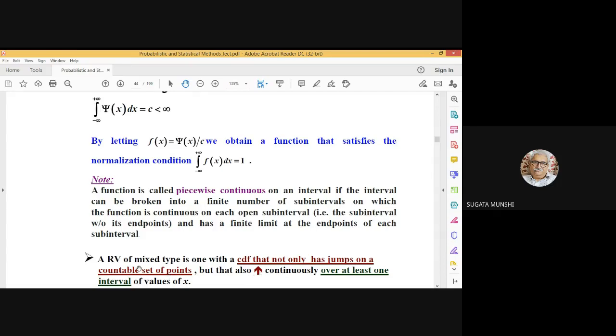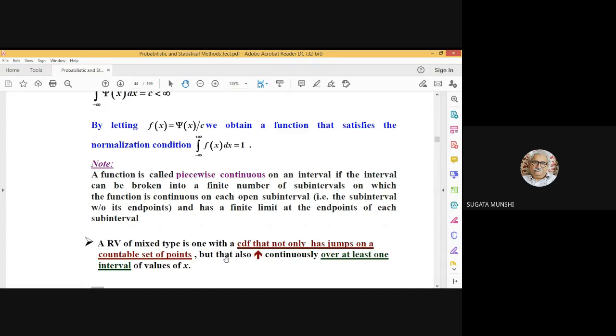So this is the definition of a mixed type of random variable, for which the cumulative distribution function has jumps on a countable set of points and also increases continuously over at least one interval of values of x. If the second condition is violated, if the second condition is not present, it is simply a discrete random variable.